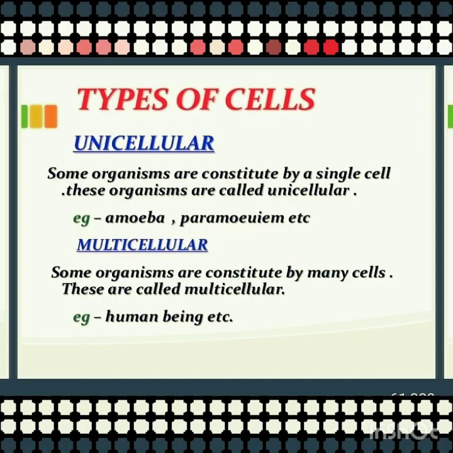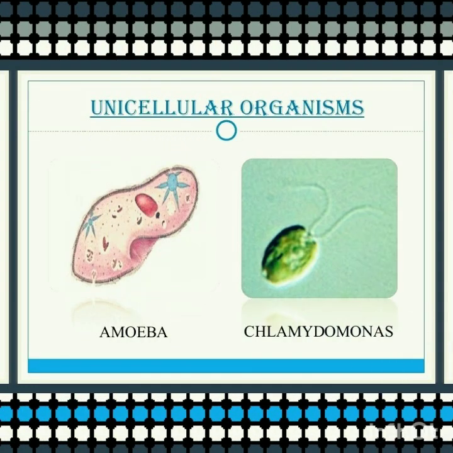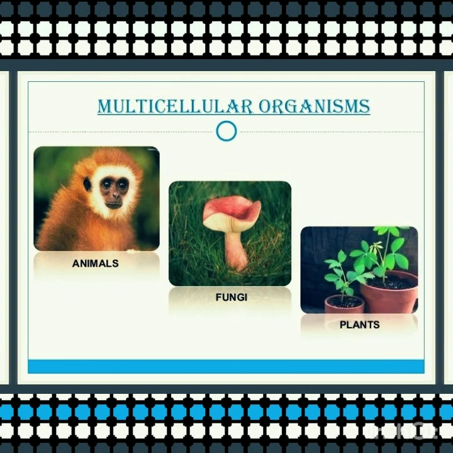As the name indicates, uni means one, multi means more than one. So we can say that those organisms which consist of one cell only are known as unicellular, while those organisms which are made up of more than one cell are known as multicellular. Examples of unicellular organisms are amoeba, paramecium, chlamydomonas, as you can see on your screen. Whereas examples of multicellular organisms are birds, animals, and how can we forget ourselves?